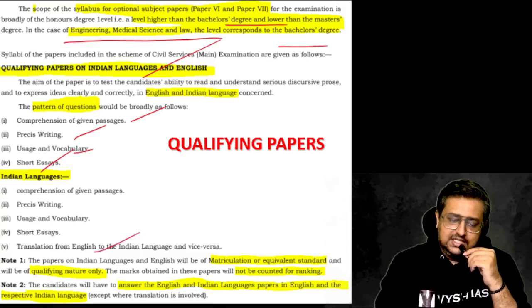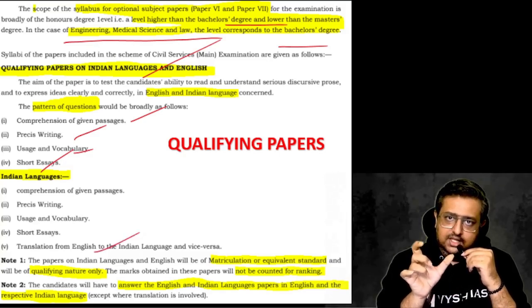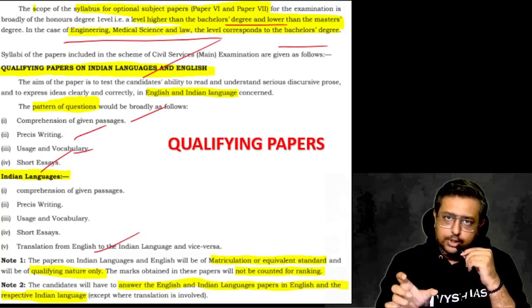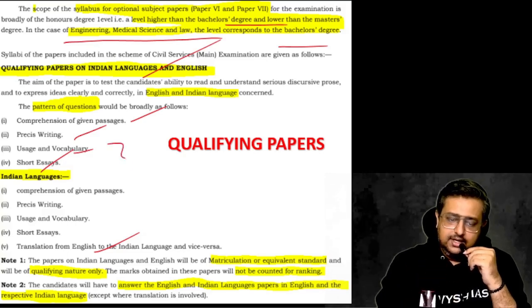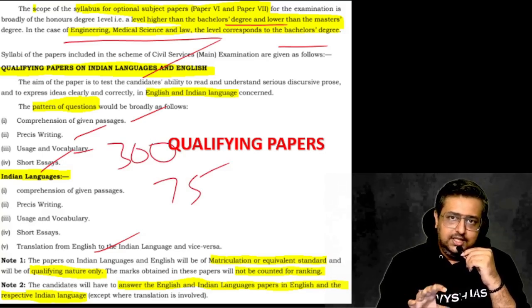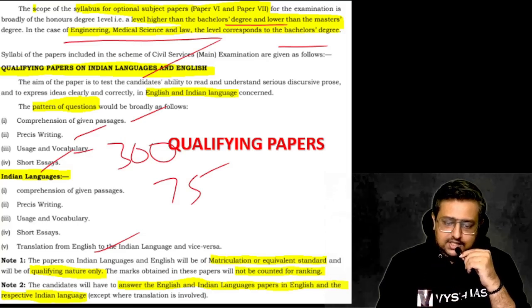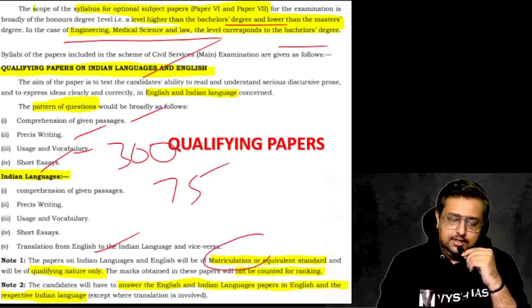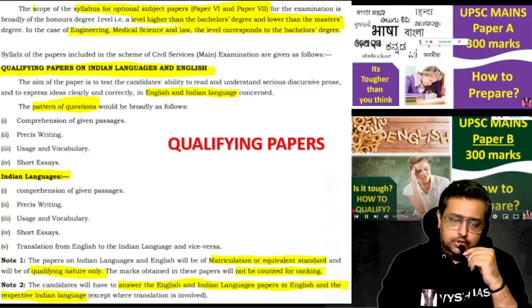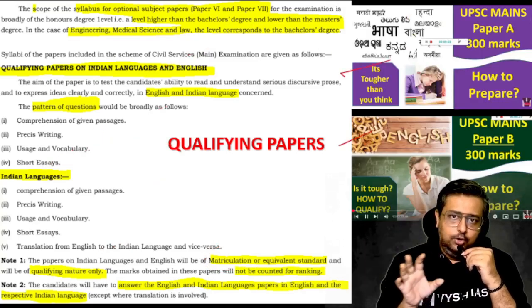They'll give you a translation task also. If you have chosen Hindi in the Indian language paper, they'll give you a Hindi passage and ask you to convert it to English, or give an English passage and ask you to convert it to Hindi. They will check all this, and it will be 300 marks each, and you have to score 75 marks out of it, which is usually easy because it's not very complicated. They're just checking your language skills. As I told, it is matriculation level, 10th standard level, qualifying in nature, and only then will your other papers be corrected.